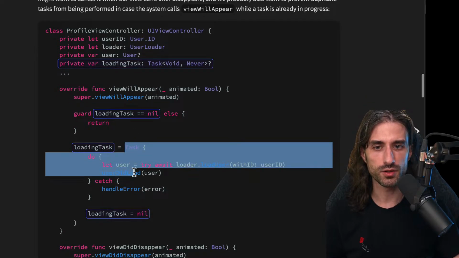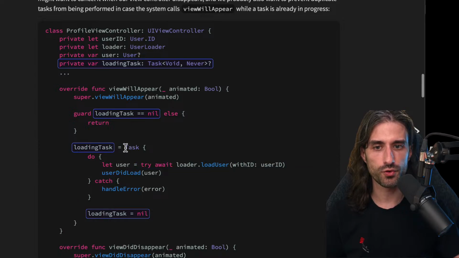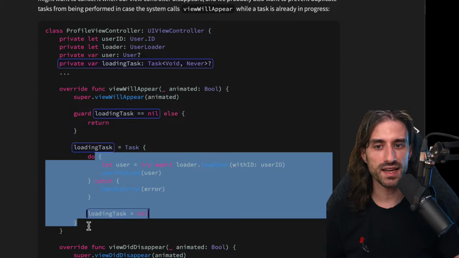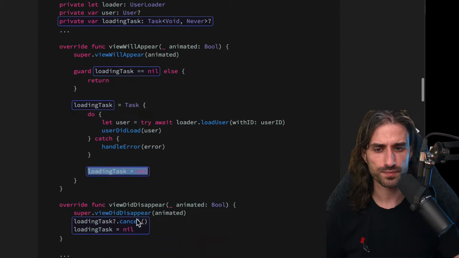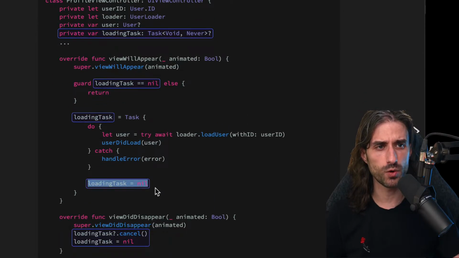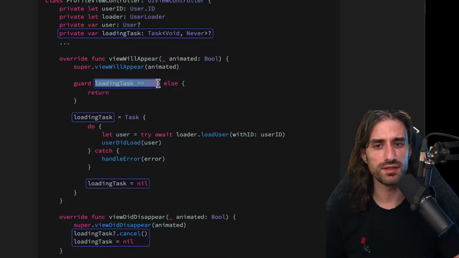Then we create the task. We create the task through the Task initializer, just like before. But this time, we store the result inside the loadingTask property. And at the end of the code, inside the closure we pass to the task, we set the property back to nil, so that once the task is over, we remove its handle. There are cases where we might want to still keep the handle around, especially when the task has a return value, because we might want to access the return value later. But here that's not the case, so we want the handle to go away so that we can then trigger the task another time if need be.